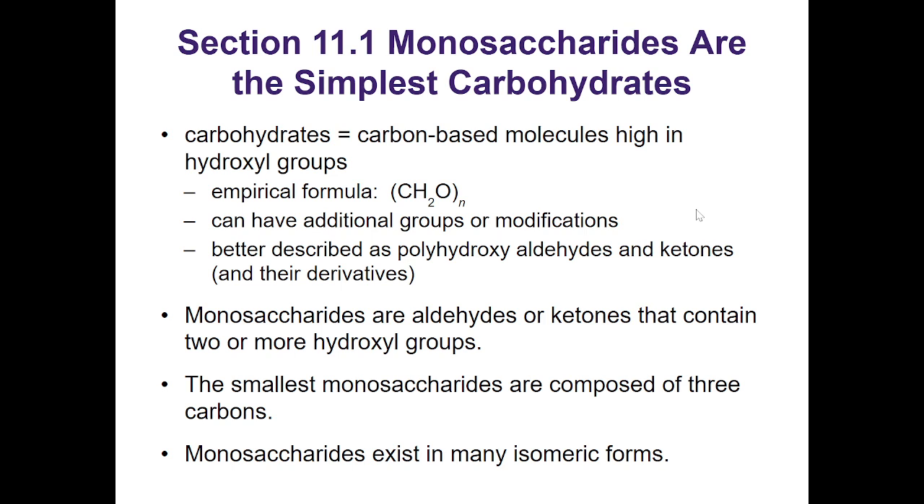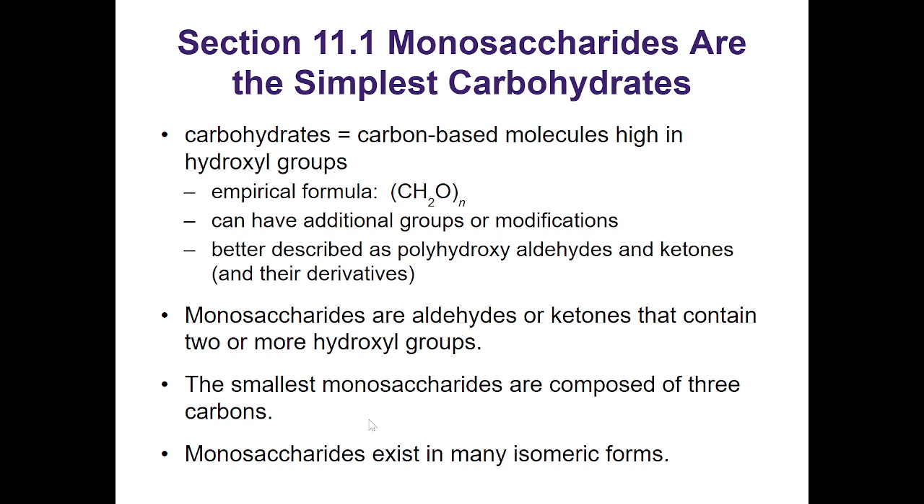These can have additional groups or modifications to them. We've seen some examples of this, like ribonucleic acid, deoxyribose, that sort of stuff, right? These can be better described as polyhydroxyaldehydes and ketones and their derivatives. You'll see that we'll divide the carbohydrates into aldehydes and ketones later. And so a great definition of them is polyhydroxyaldehyde or a polyhydroxyketone. Okay? Poly meaning many hydroxyl groups, right?